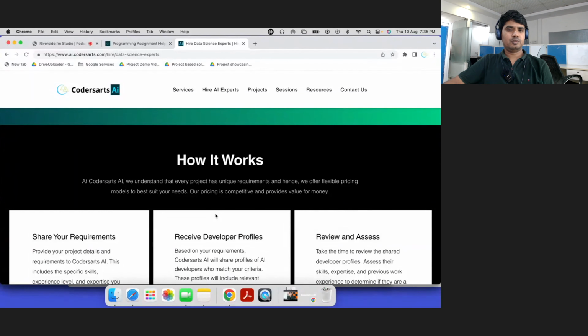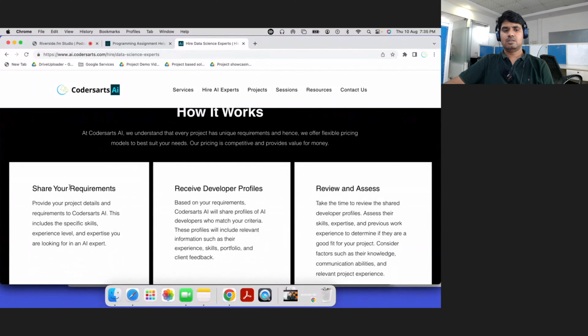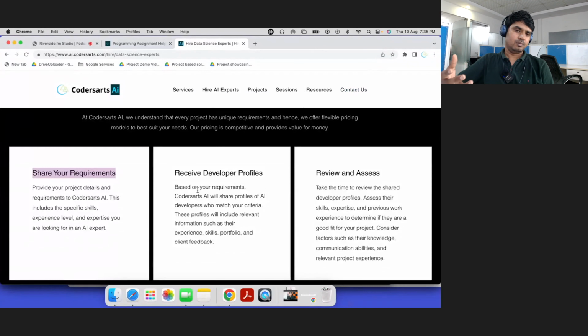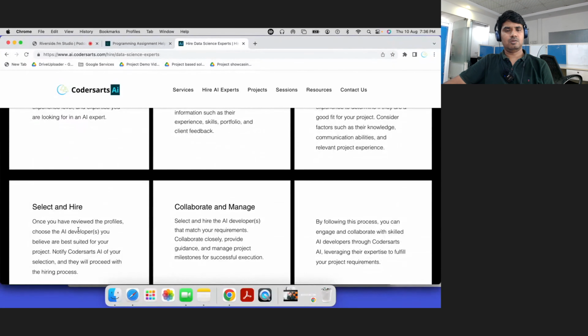And how the process works. The process is simple. You just have to share your details and requirements with us at our email ID, or you can fill in the contact form. You can click on the contact form, and once we receive your requirement, we will review it, and based on that we will assign some developers, or allocate an interview to you, or assign a developer to take an interview with you. Once the interview is finalized and the assessment is done from your side, you can select them, and the rest of the payroll and everything works after that.